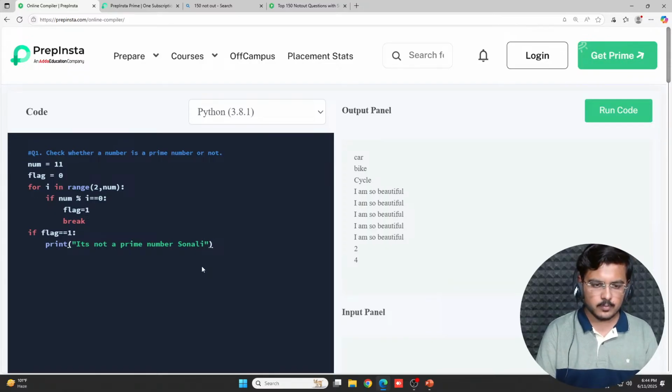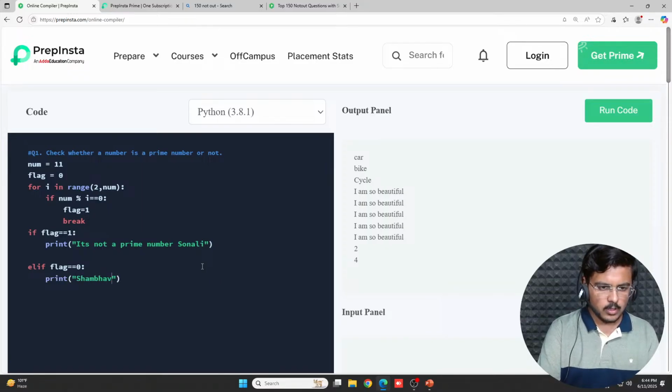And then you can use elif or you can use else, whatever you want. So elif flag equal to 0, print, Shambhavi was right, it is a prime number.